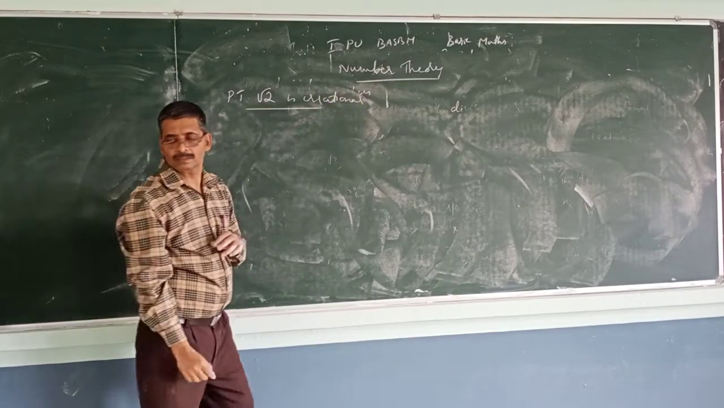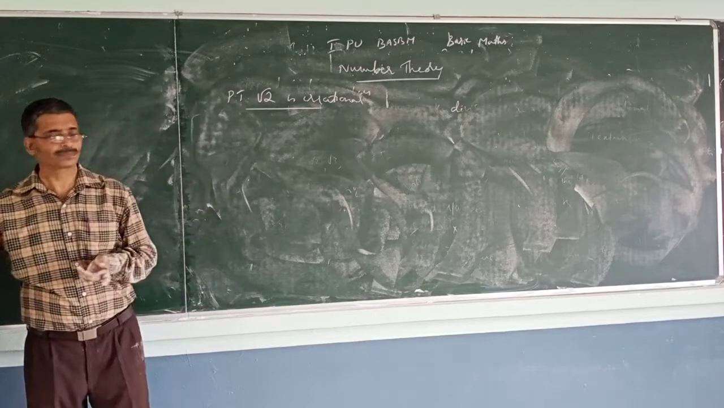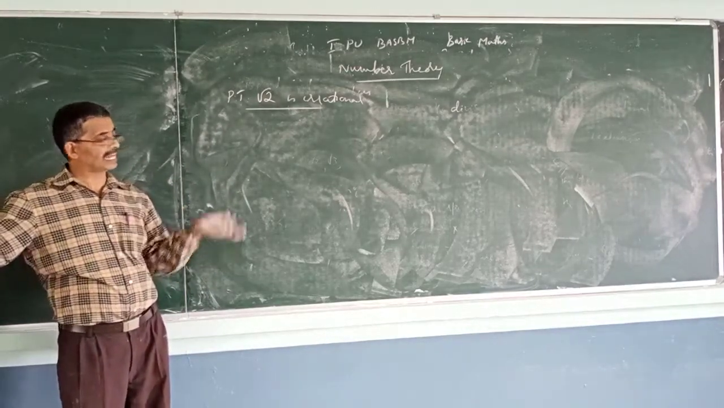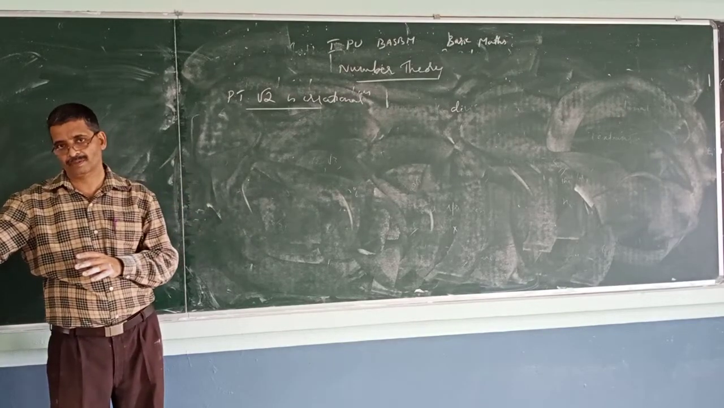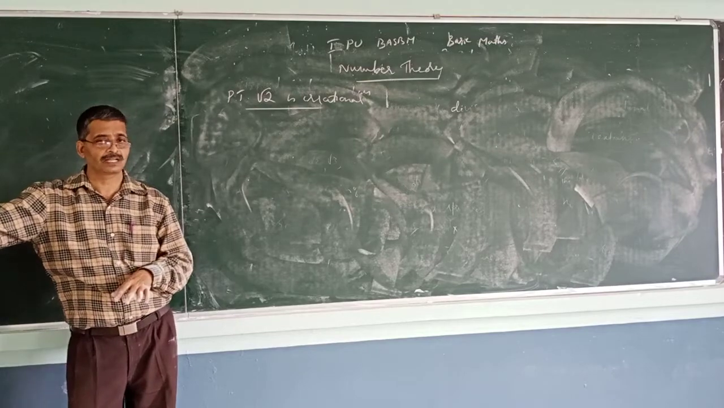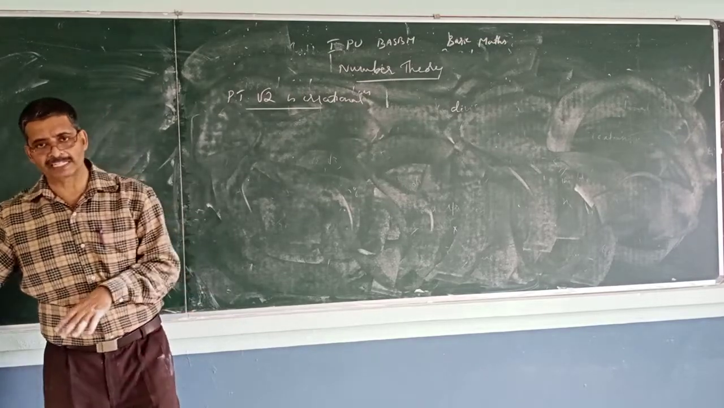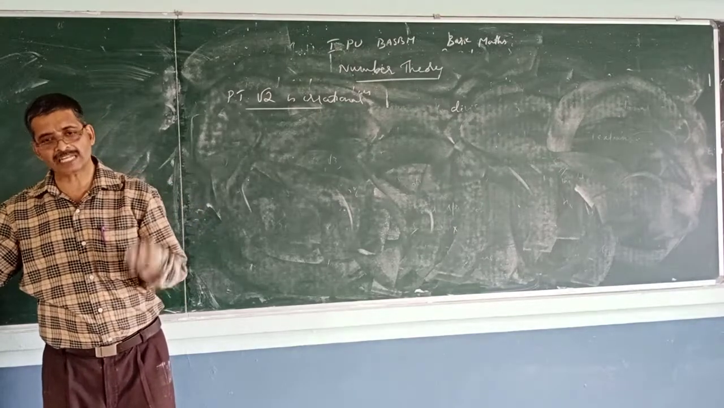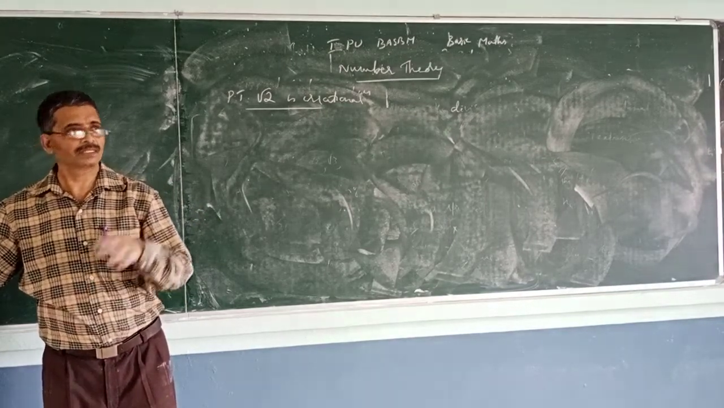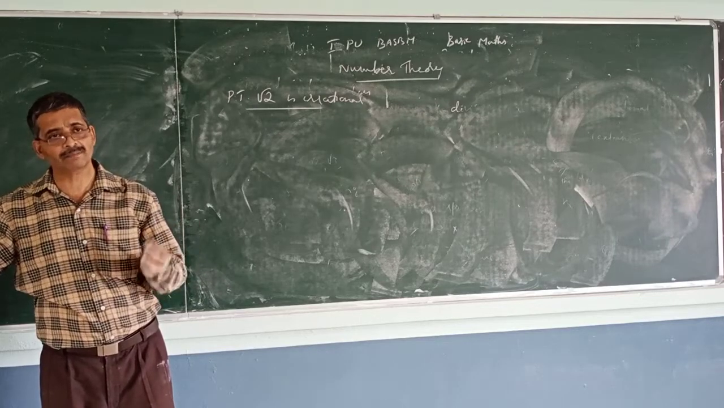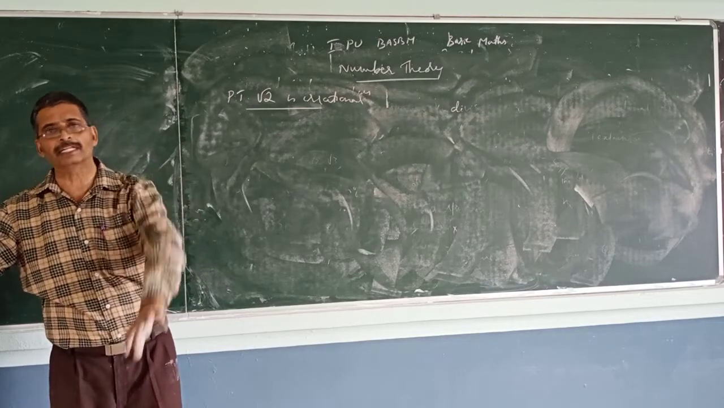So how to prove? We will reverse the case. We assume that it is rational, and later on we contradict it. First we say that it is rational, then we say that it is irrational by contradicting the first statement.